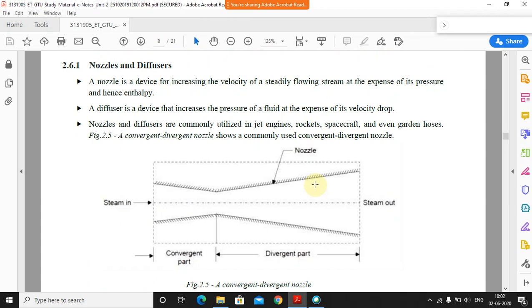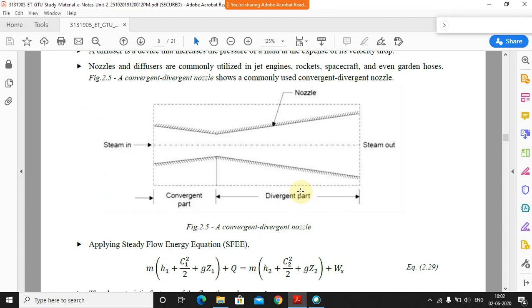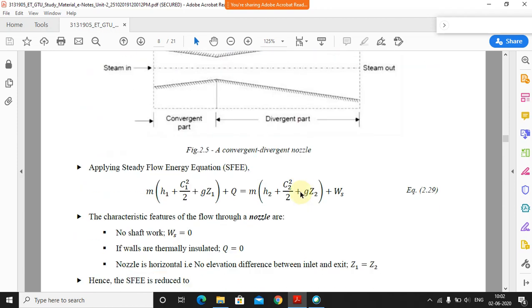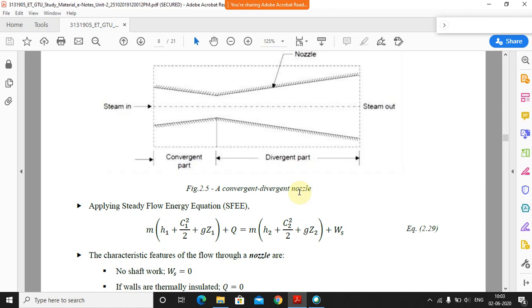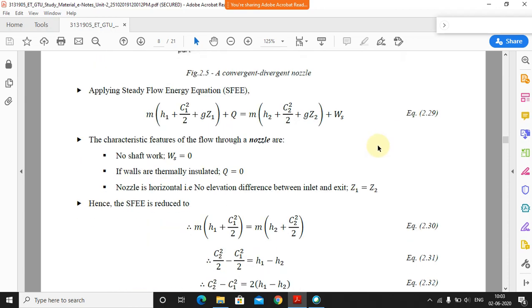Basically, whenever we are finding the equation, we need to consider some parameters or characteristic features, which we saw earlier. In the nozzle there is no shaft work because there is no shaft attached to it, so W_s will be zero. Then the walls are thermally insulated, so Q is also 0, and the nozzle is at the same height, so Z1 and Z2 are equal. That means the change in potential energy will be 0, right?